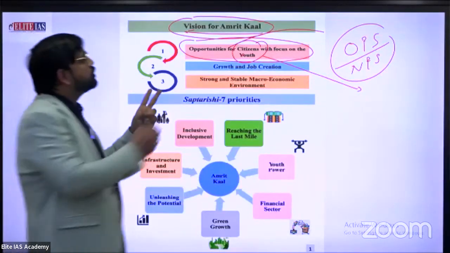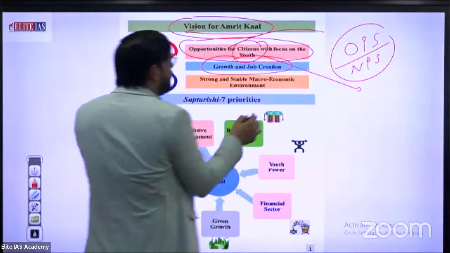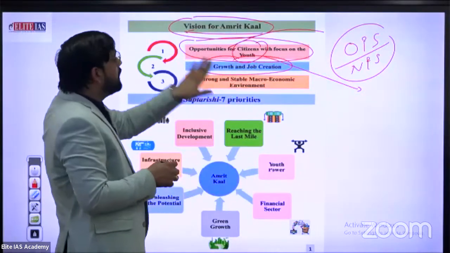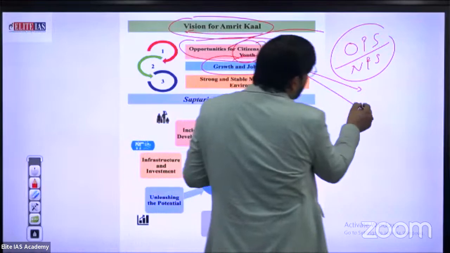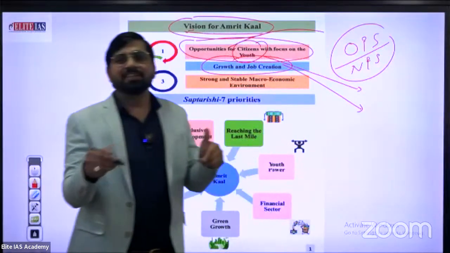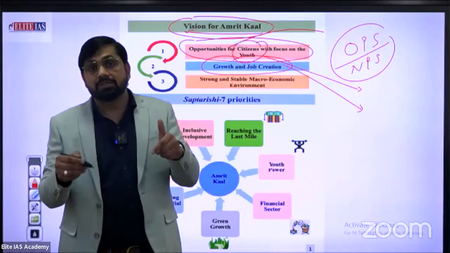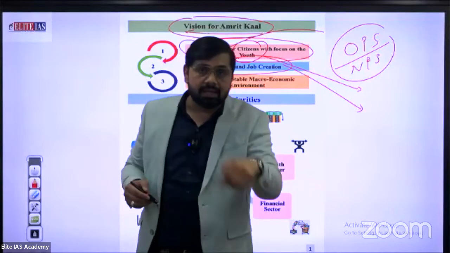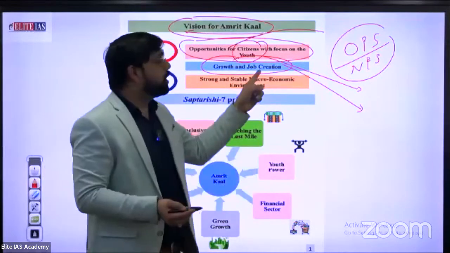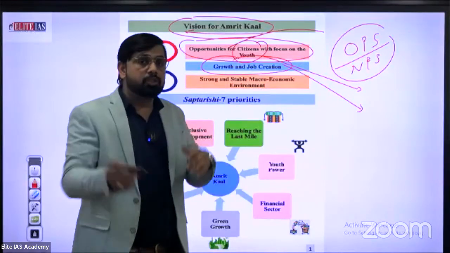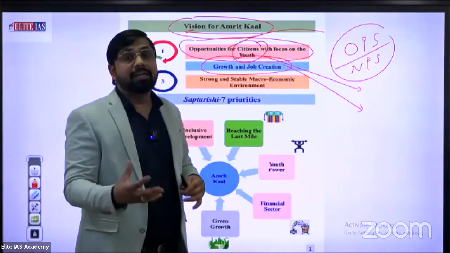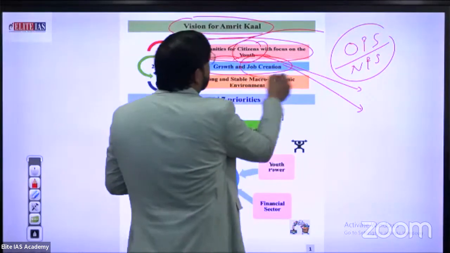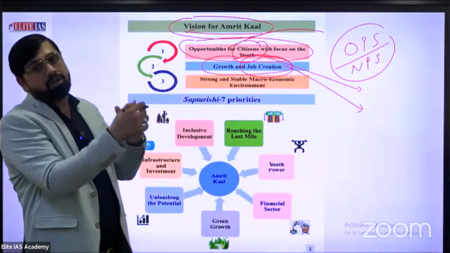The second one is growth and job creation. Why does this line come under the vision for Amrit Kal? Because India, you know very well, has the highest population in the world. Officially announced, India is at present the country with the highest population in the world. So there is also the problem of unemployment. That's why this one is the main responsibility of the government: job creation. So this is the long-term vision of the Indian government.